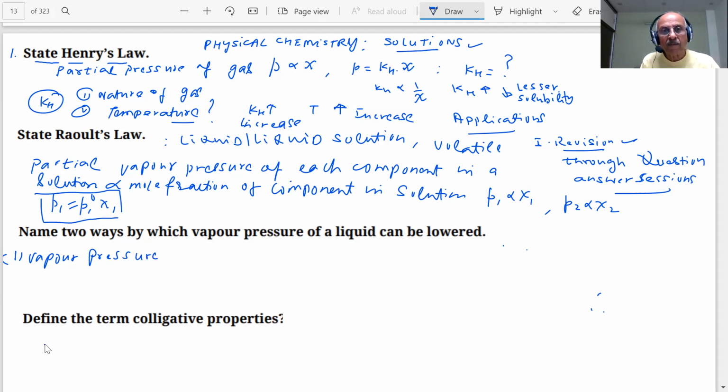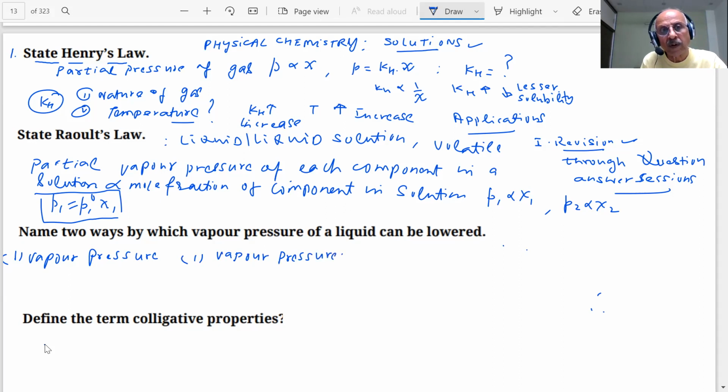Vapor pressure is, under equilibrium conditions, the pressure exerted by the vapors of the liquid over the liquid phase. Whenever you have a volatile liquid, it will form its vapors. If you close it, it will have a vapor pressure. And the vapor pressure depends upon the amount of solute added.